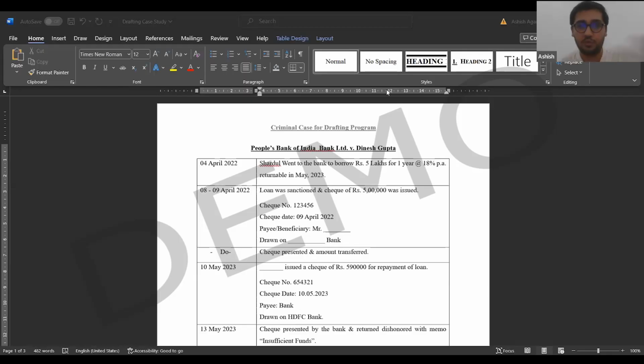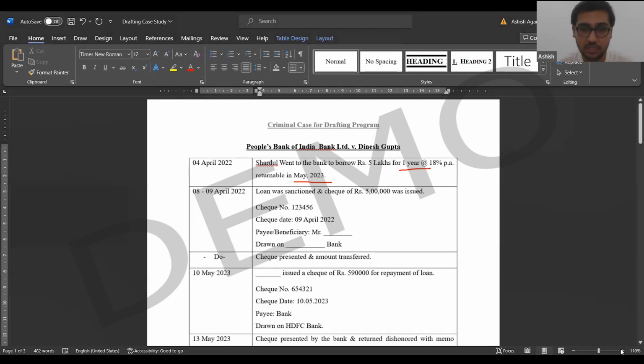It's just a rough draft, not supposed to be used by you. I have just created a rough draft so that I understand. Shardul borrowed rupees 5 lakhs from the bank. It's a loan given at 18% per annum. The interest on the loan will be 18% per annum. It will be returnable in May 2023. This is the first part of the case.